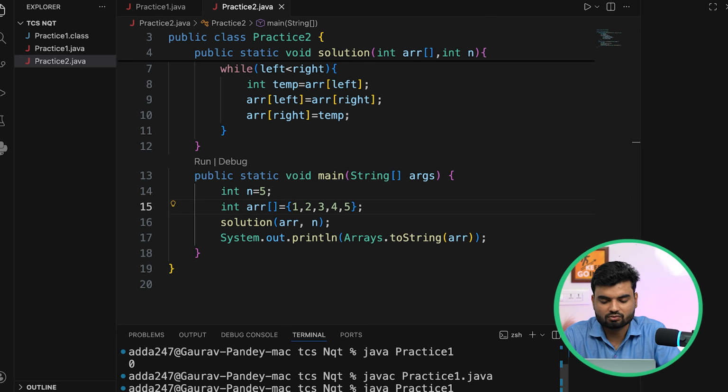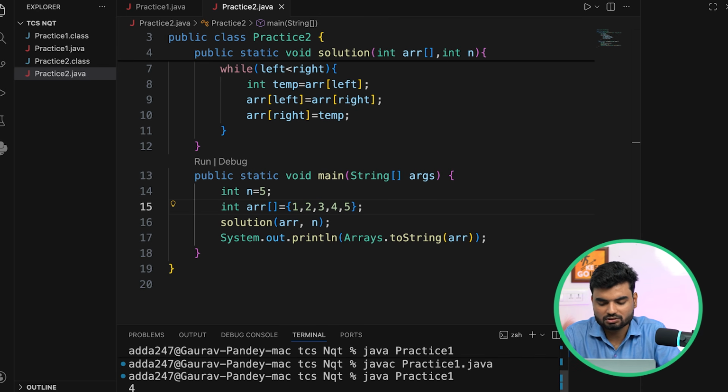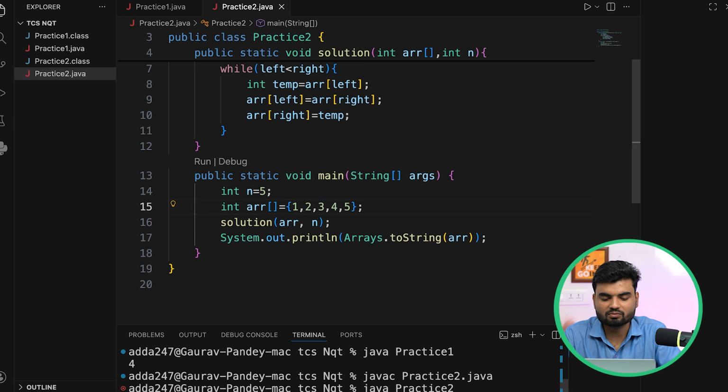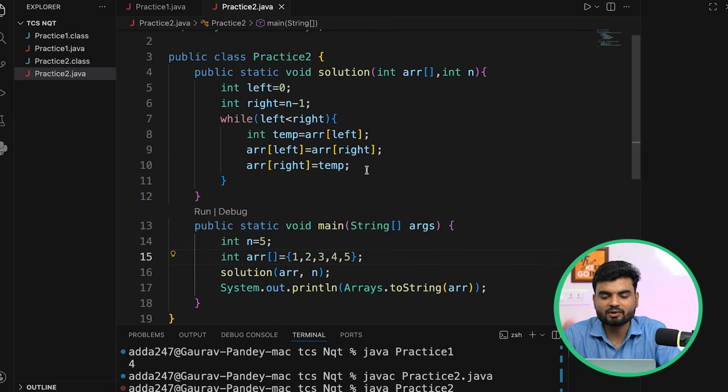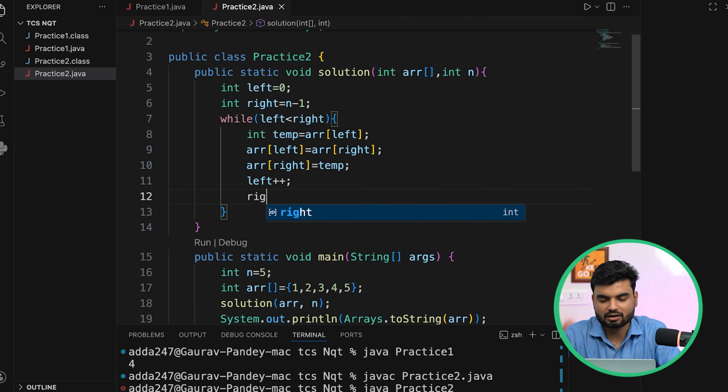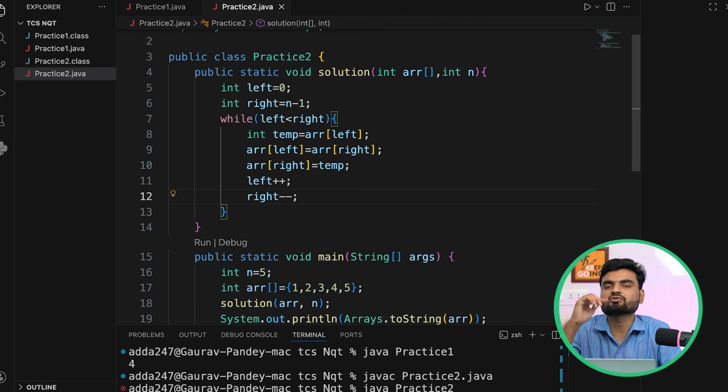I'll just run this code, java practice 2. So if you see here, an infinite loop is running. Ask me why? Because at none of the places did you move your left and right pointers. So left plus plus and right minus minus. So right will be reduced every time, left will be increased every time. So that's how your window is shrinking, correct?